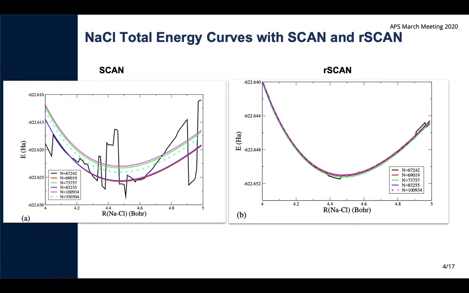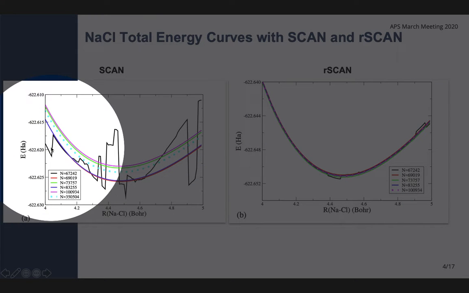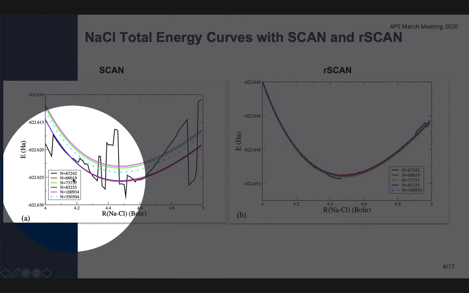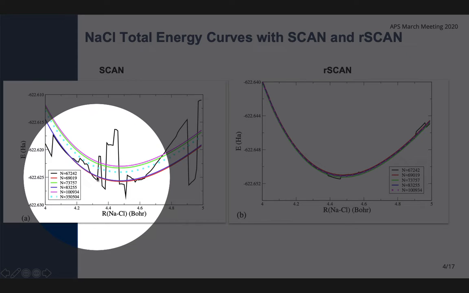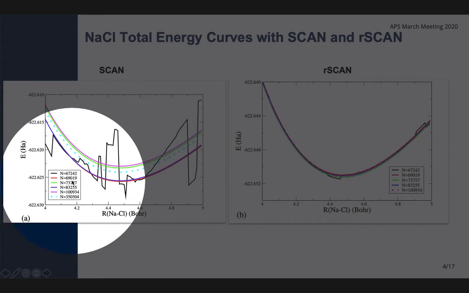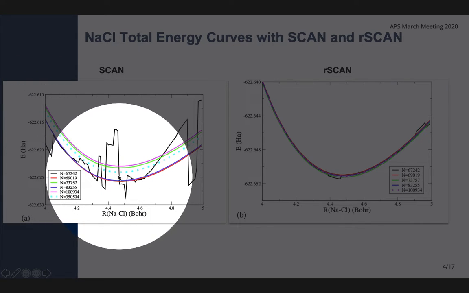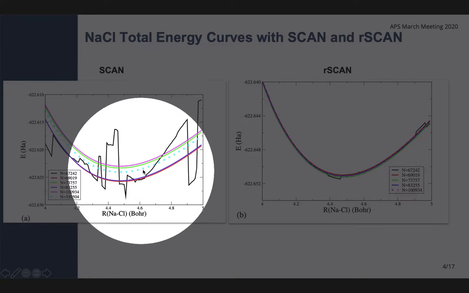So at UTEP, we implemented the SCAN and rSCAN functionals in the UTEP NRLMOL code, and here we show the numerical instabilities of SCAN by plotting the energy landscape of an NaCl dimer as a function of its bond length. And for a grid density that's usually sufficient for PBE calculations, we see that this energy curve has discontinuities which compromise energy convergence. And as we increase the grid densities, although these discontinuities disappear, these energy curves go very slowly to this finally converged energy given by this dotted line.